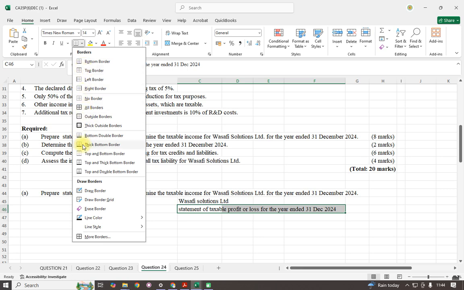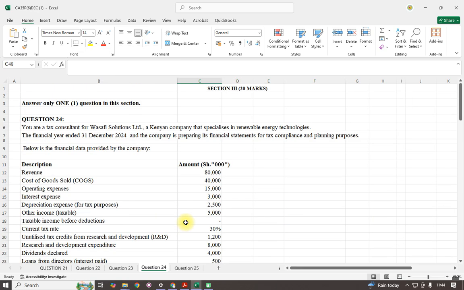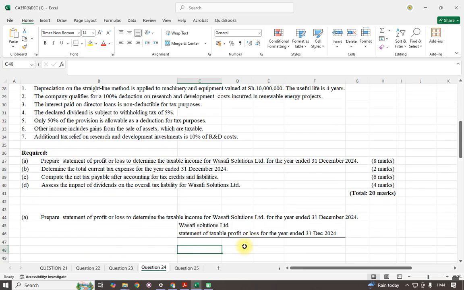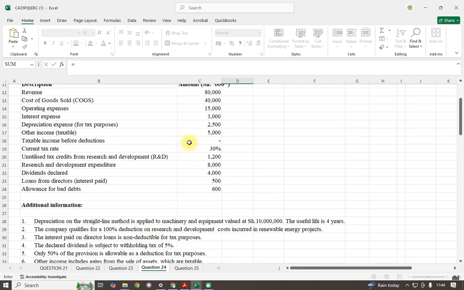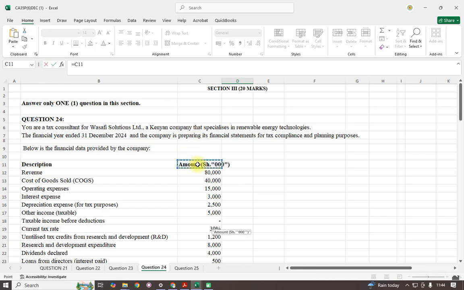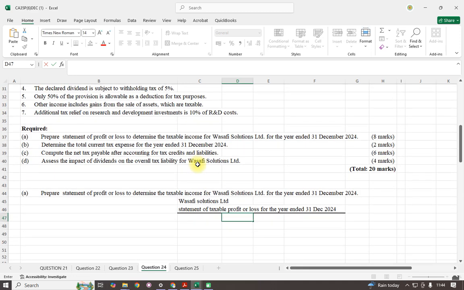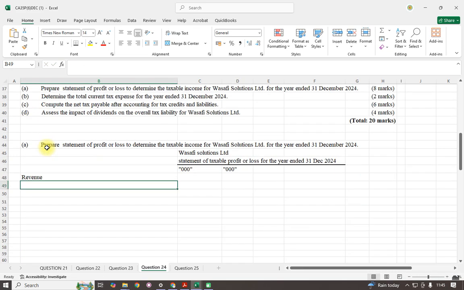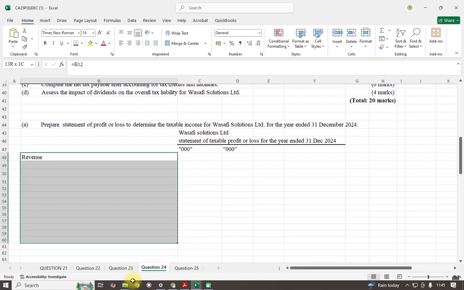So I'll just put a bottom border there. Already we have some information that we know. Already we have been given the revenue, and the figures are in thousands of shillings. So we shall use these. They are in thousands. So start with revenue. What we already know. We have been given our revenue.